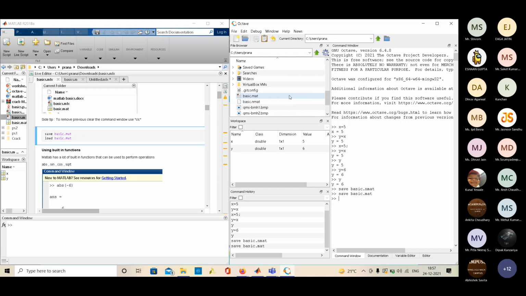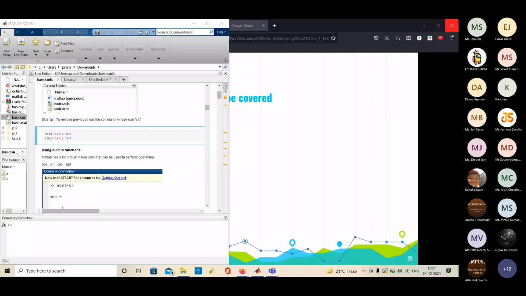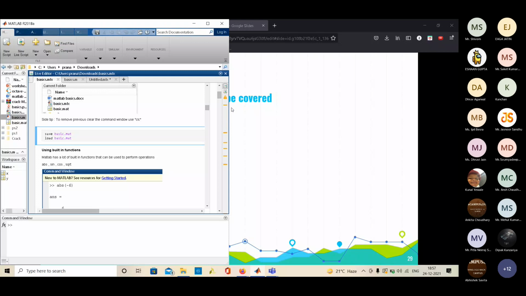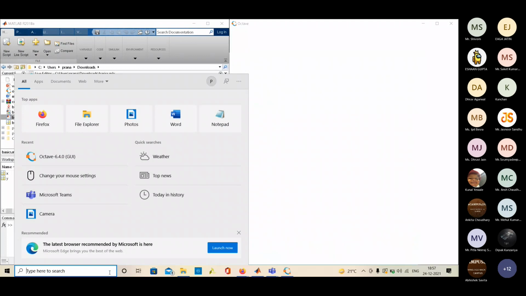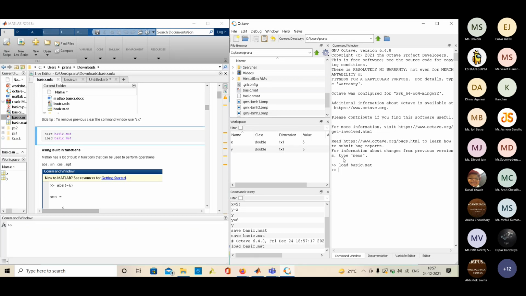If I start Octave again, I have this basic.mat file and the variables are removed from the workspace. By writing load basic.mat, I get those variables back in my workspace.